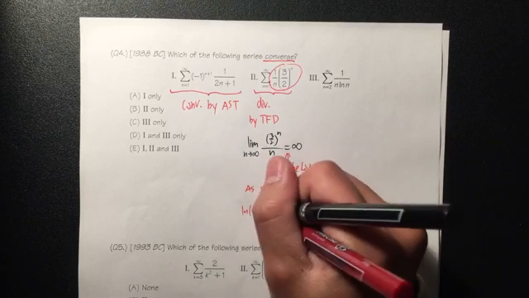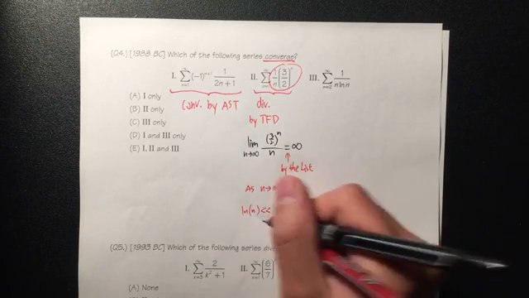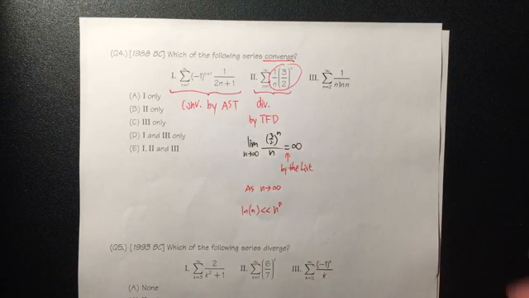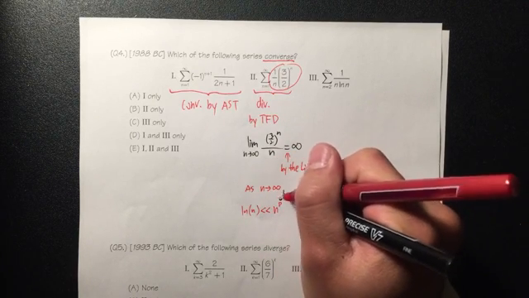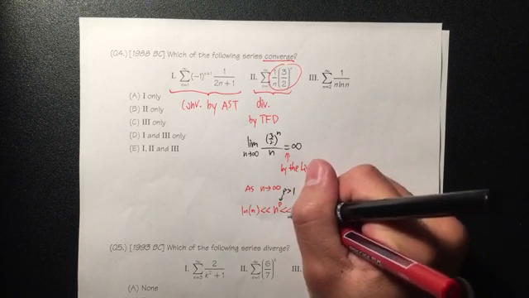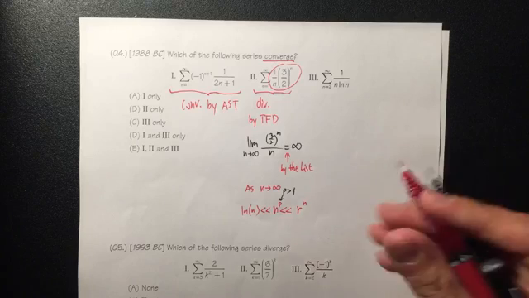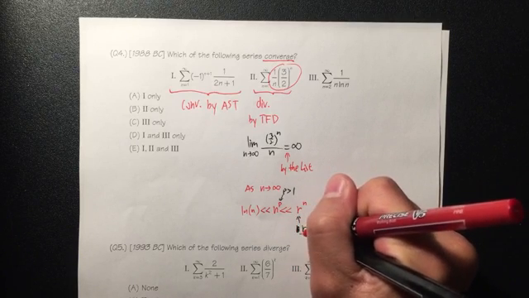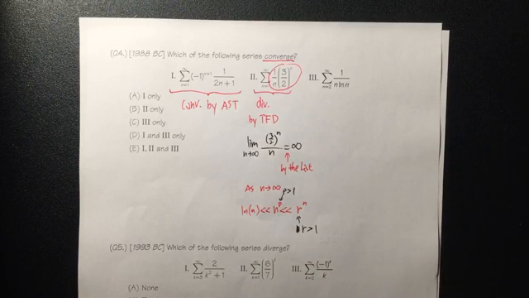Then this is less than n to the p power, where p is positive. And this is less than r to the nth power, where r is greater than 1.